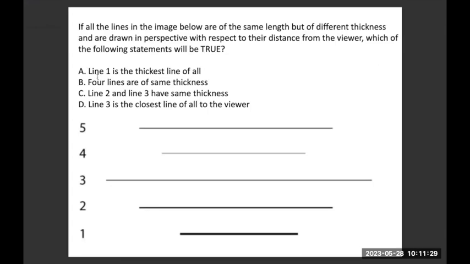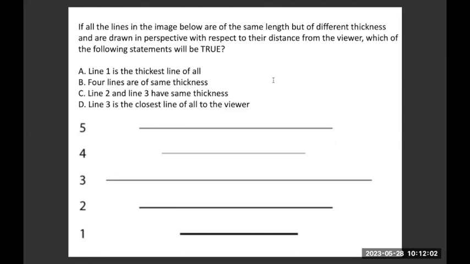Now, why am I saying A and D are correct is, if you look at line one, it says line 1 is the thickest line of all, and it actually is the thickest line across. But the rule says that even if every line is of the same length, if I assume that all the lines are of the same thickness, the object which is farther away will look the thinnest.